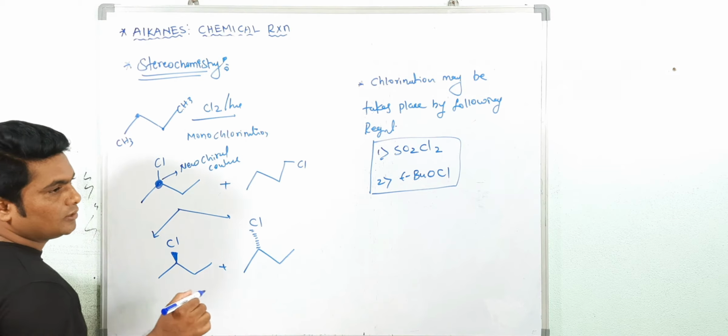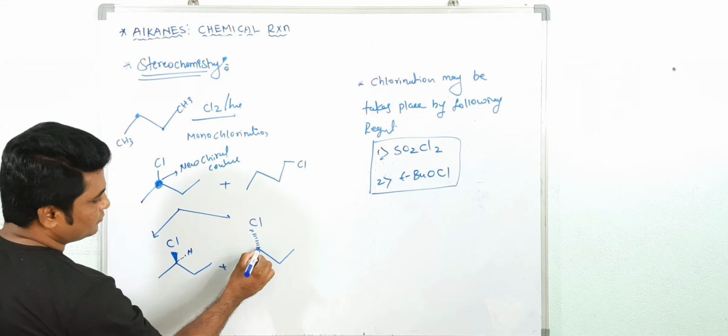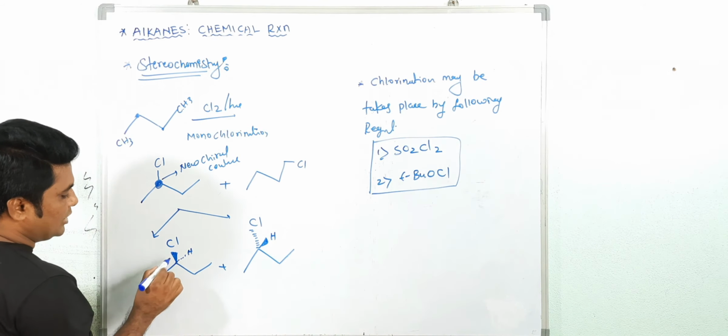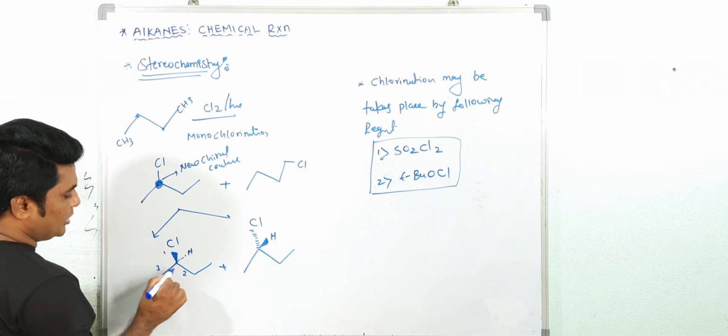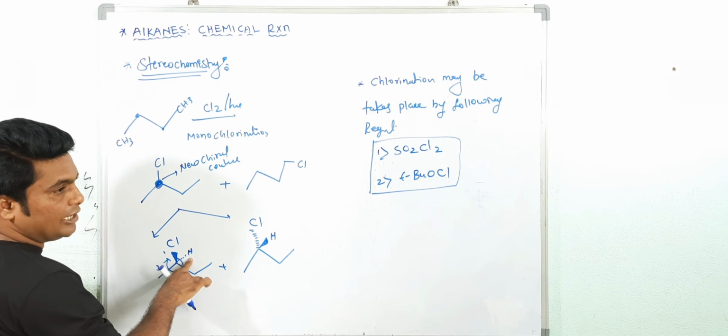See, if you do the RS configuration, here hydrogen is there. What is the RS configuration? First priority Cl, then second priority, third priority, in the clockwise direction, and the lowest priority group, hydrogen, is below the plane.